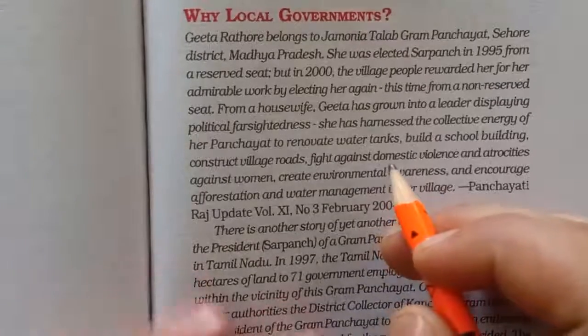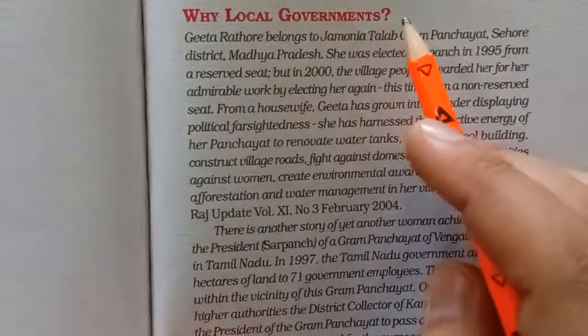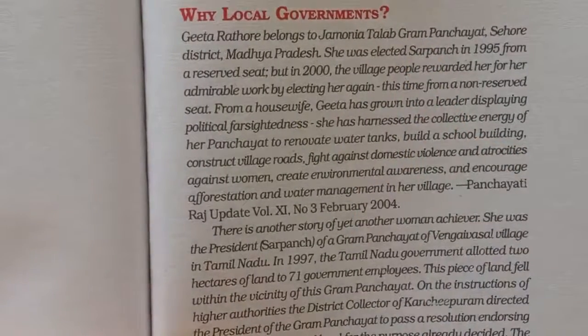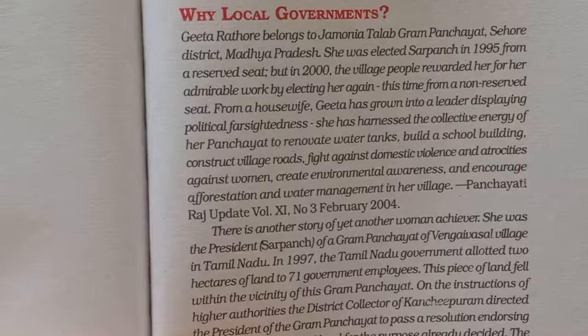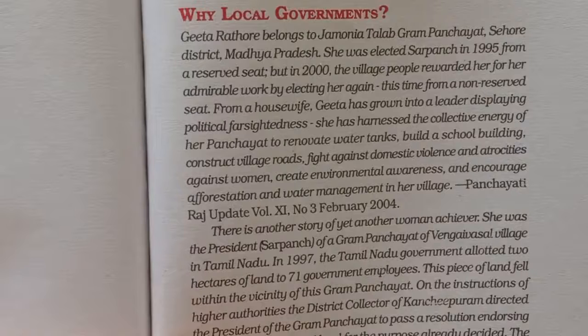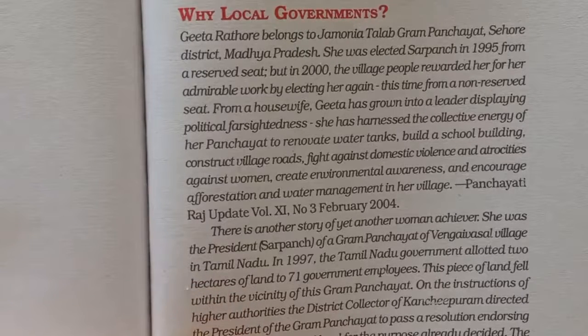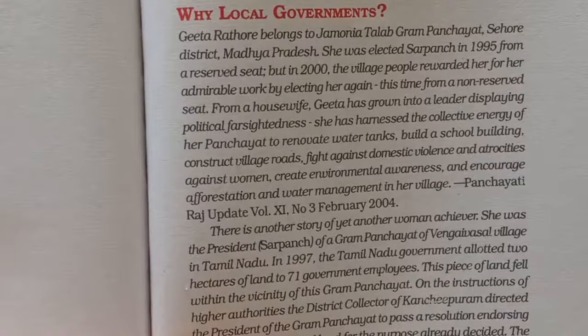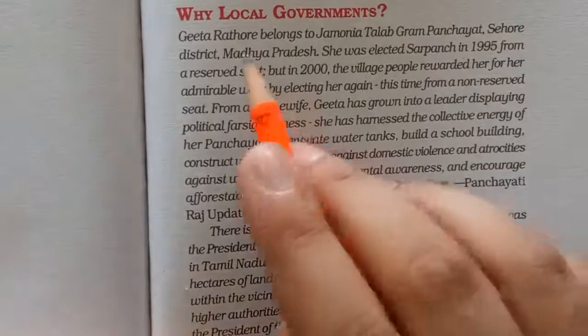The very first question you can see here is: why local government? It means we are trying to understand why we require local governments. We have a strong central government and strong state governments, and various subjects have been divided between these two important government organs. We talk about the concurrent list, the union list, the state list, the residuary list. These are the lists where various subjects have been mentioned, and what the functions of the central government and state government are. So there is a clear-cut division according to the constitution, with proper lists. In that case, why do we require local governments?